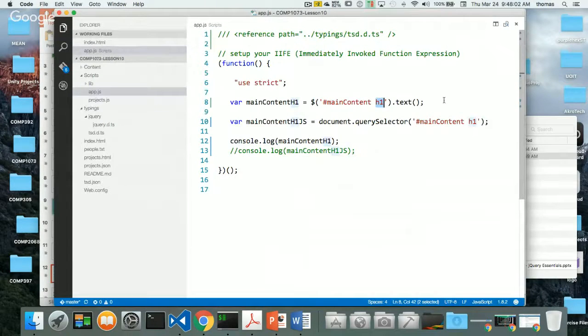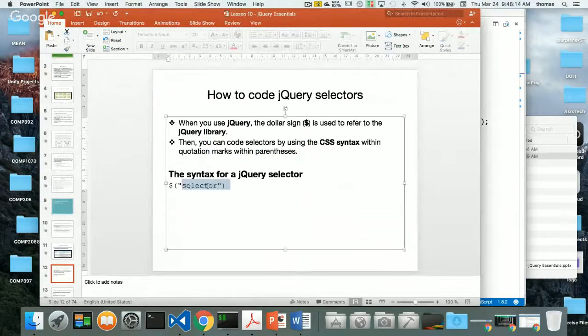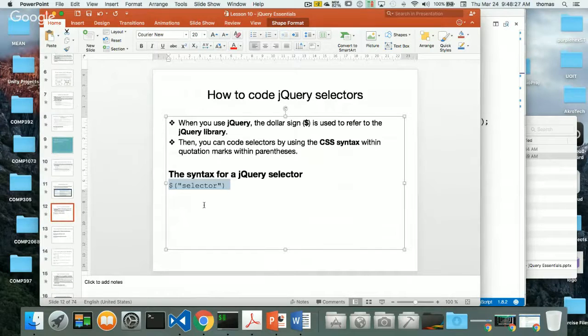All right, so I want to get my tag back. I want to get the actual tag back, and everything is just like this. How do I do that? We'll figure this out in a second. So the first piece to understand with jQuery is we use this syntax to target a selector. Again, we're using the same CSS syntax we're used to. That's why it's so easy to understand and to learn jQuery. The learning curve is really quick, really kind of low.